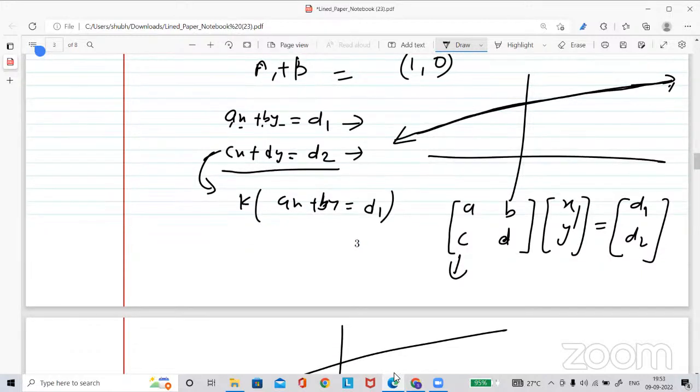When it has a unique solution, what happens? You calculate the determinant of this, which is called the coefficient matrix. It will be AD minus BC. If this AD minus BC is not equal to 0, what do you mean by that? See here, AD minus BC: this is A, this is D, this is B, and this is C.